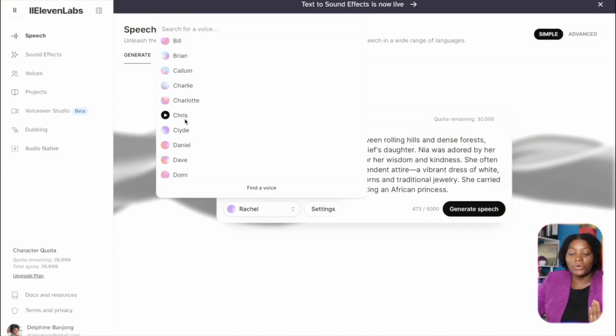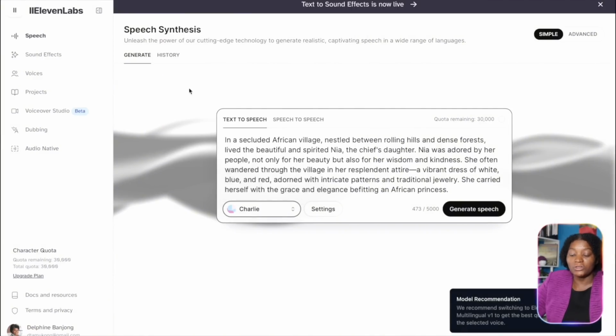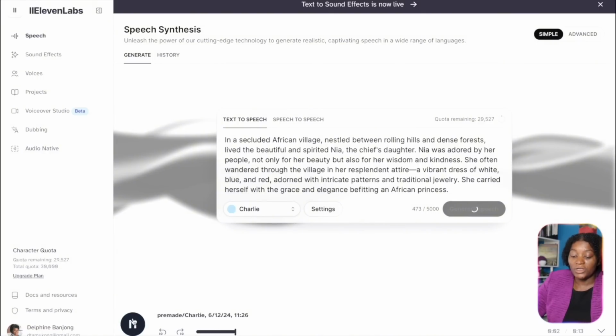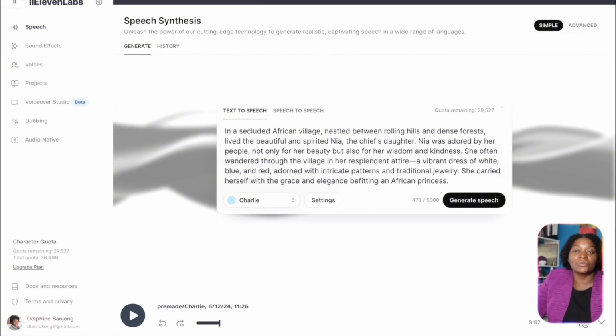If you are choosing a man or a male or a female, you just go ahead and choose whoever you want to narrate your story. And then you go ahead and click here, click there, and then you generate it. So it's going to generate a story for you. You can listen to it. You just go ahead and click here and then you download your audio.